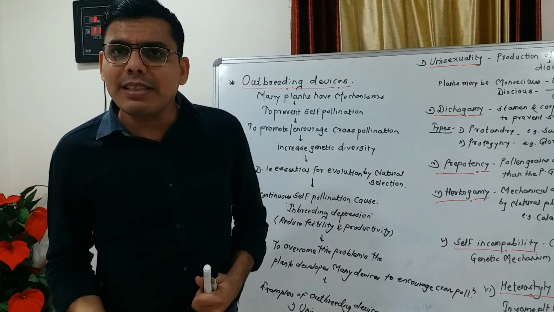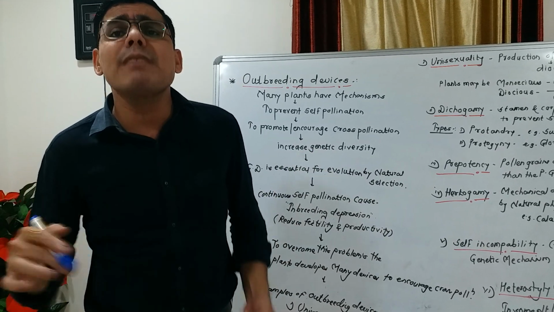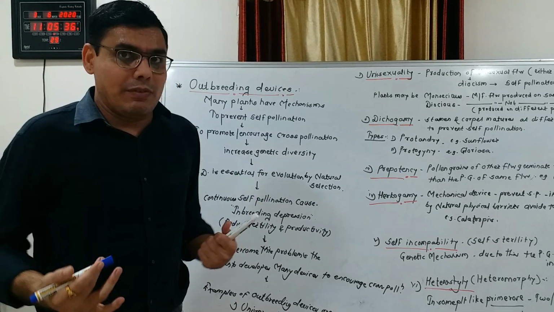Next outbreeding device is self-incompatibility. So what is self-incompatibility or self-sterility? Self means itself.